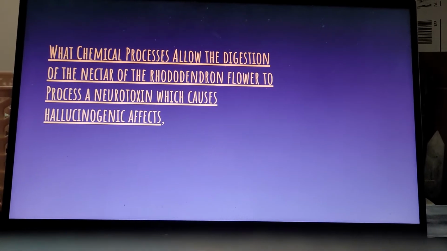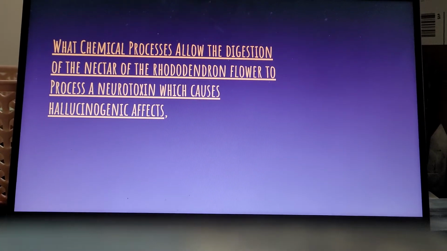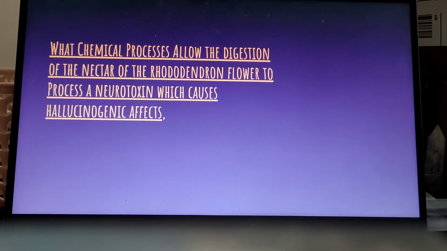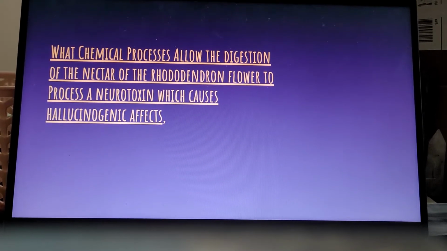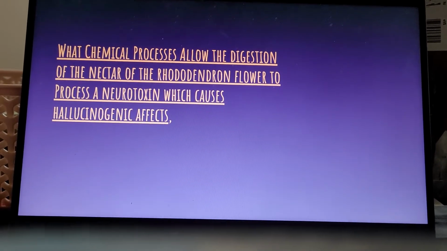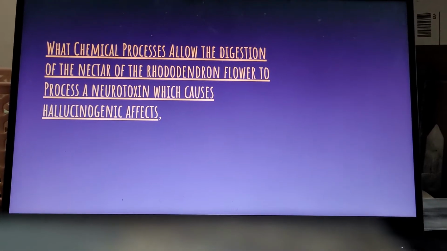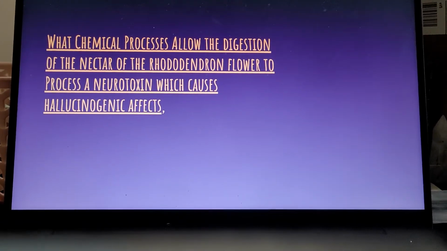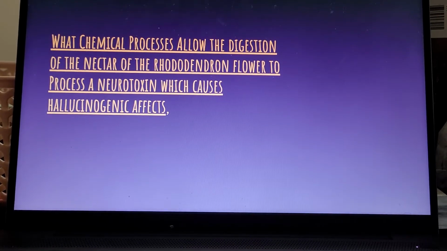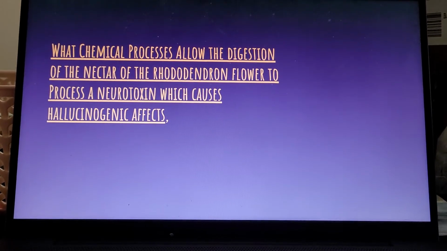The thesis, or the question, for this presentation is: what chemical processes allow the digestion of the nectar of the rhododendron flower, which is present in the Himalayas and is the primary nourishment and nutritional source for Himalayan honeybees, to process the neurotoxin which causes hallucinogenic effects in patients who have digested wild red honey?